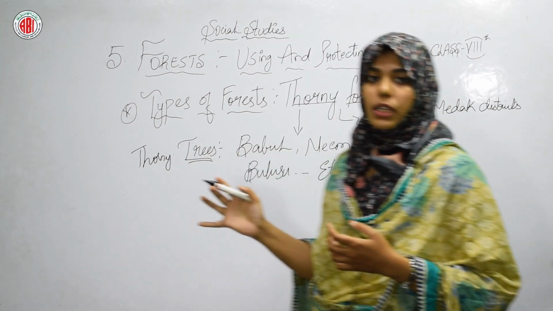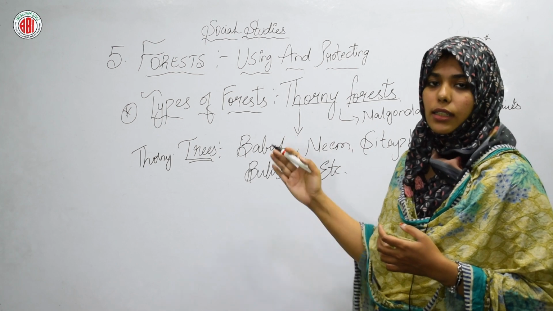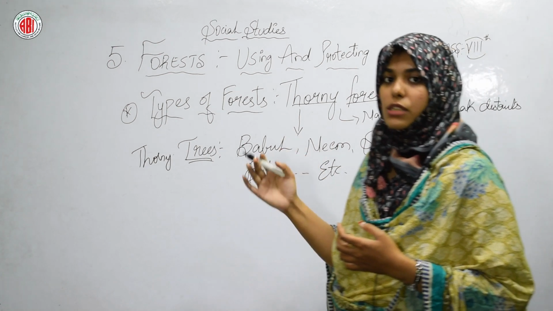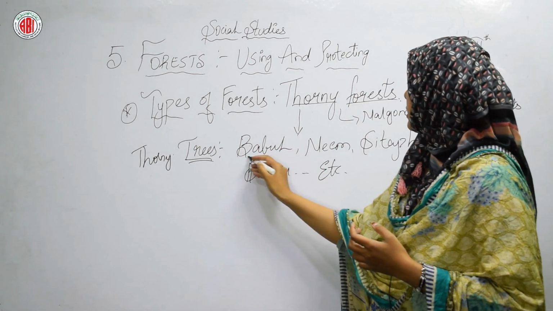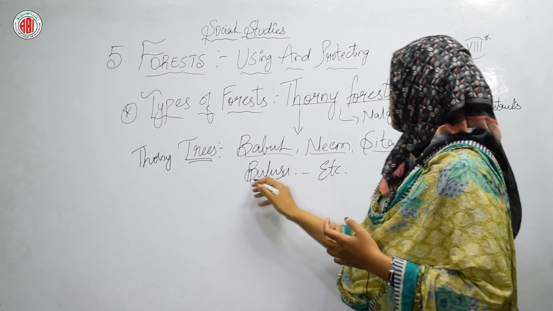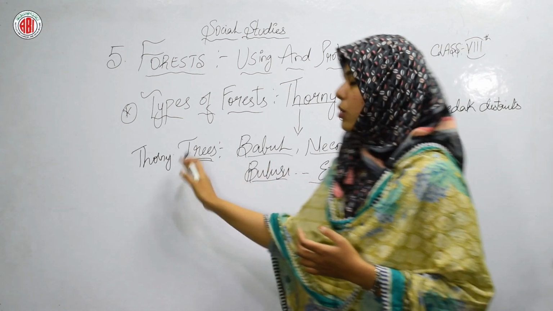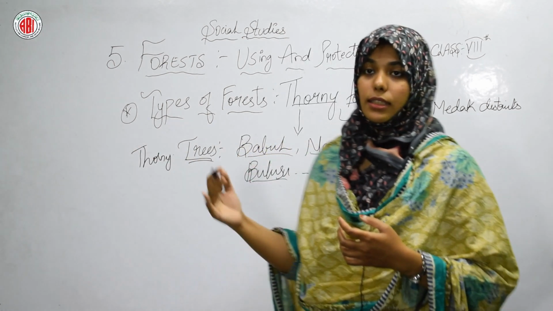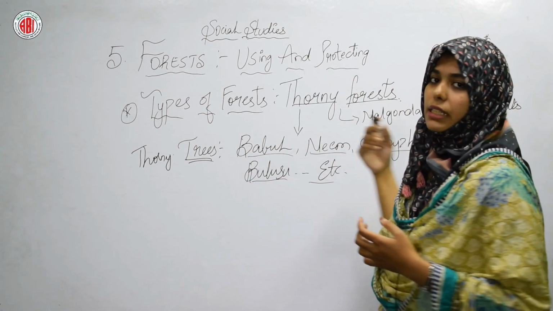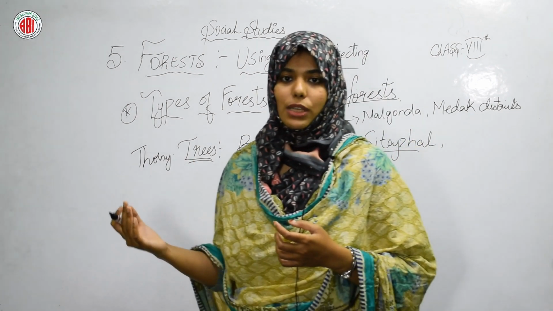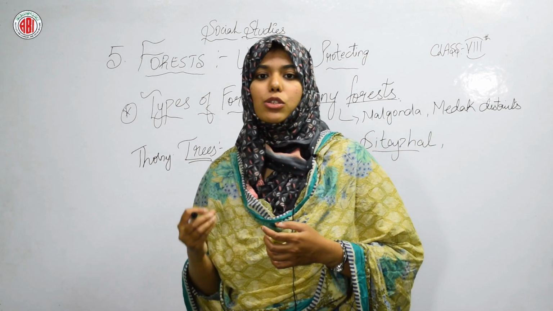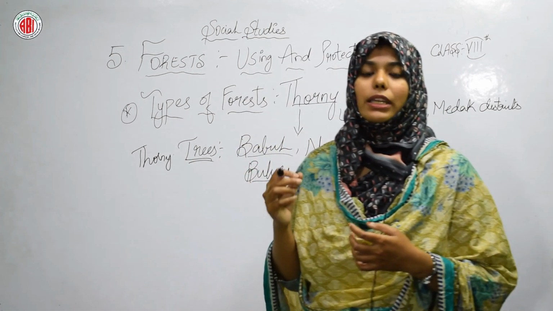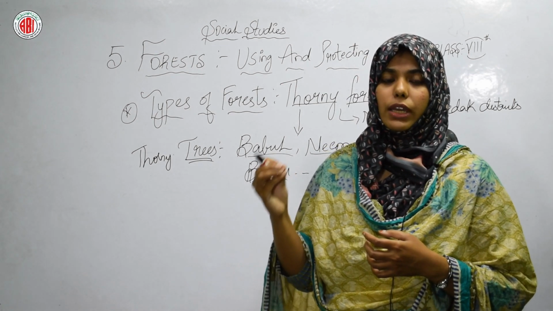And what are the trees which are going to occur? Vegetation, it means these types of trees are going to grow in this thorny forest. And what else have we come to know? Where are they located? They are located in Nalgonda, Medak and Mehboob Nagar districts. And what else have we come to know? That the leaves are very tiny and the thorns are very many.